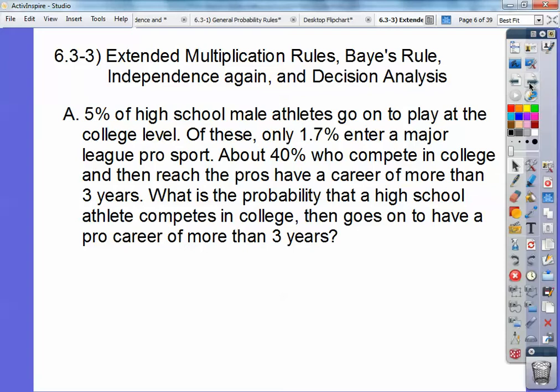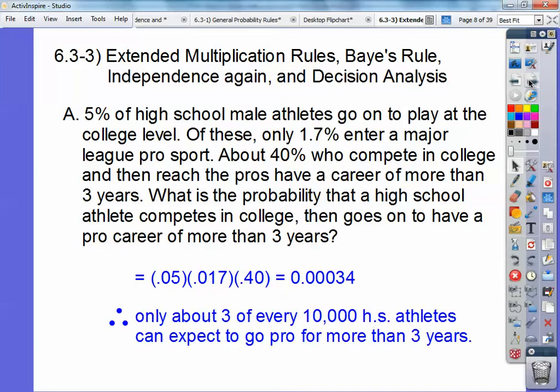Well, that's just the extended multiplication rule. You just multiply each probability together, and you get 0.0003. So therefore, these three dots mean therefore.